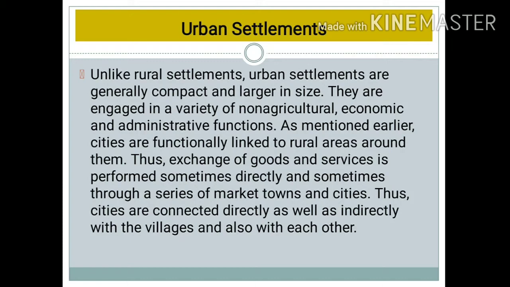As we all know, cities are well connected with rural areas. There is a functional relationship between cities and rural areas because rural areas provide the raw materials to the cities, because of which the finished products are produced. And these finished products are made available to the villages only because of the cities. So there is a functional relationship which is active between cities, that is urban areas, and rural areas, directly or indirectly.